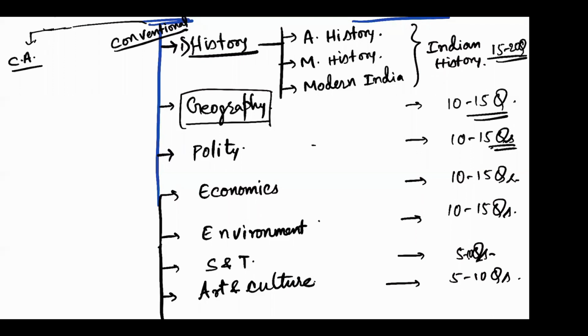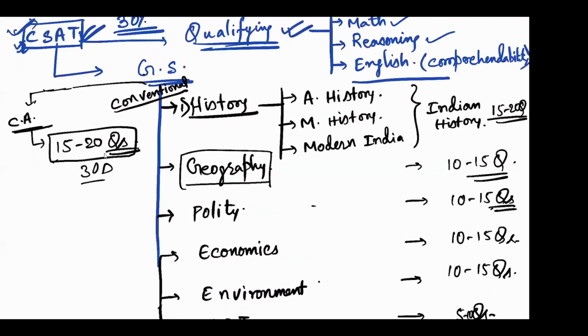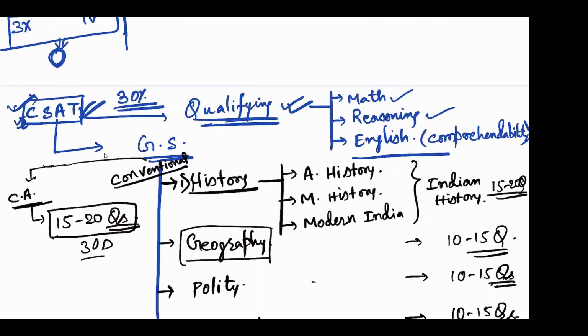And current affairs section, you'll have 15 to 20 questions. This is the classification, or you can just, sometimes it varies. It will be in the range of 30s, and this can vary, but that's the broader picture we have for preliminary examination, है ना. So पहले आपका CSAT का पेपर चेक होगा.